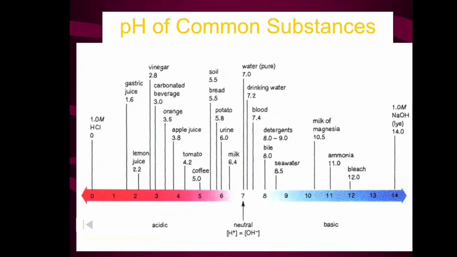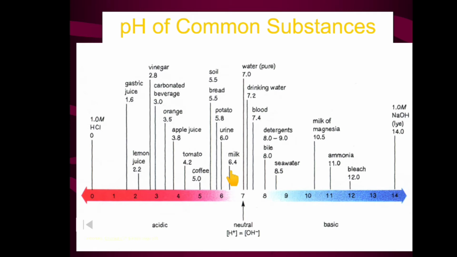Now let us see the pH of common substances. Hydrochloric acid has pH 1, then caustic juice has pH 1.6, lemon juice pH 2.2, vinegar pH 2.8, carbonated beverage pH 3, orange pH 3.5, apple juice pH 3.8, tomato pH 4.2, coffee pH 5, soil pH 5.5, bread also pH 5.5, potato pH 5.8, urine pH 6.